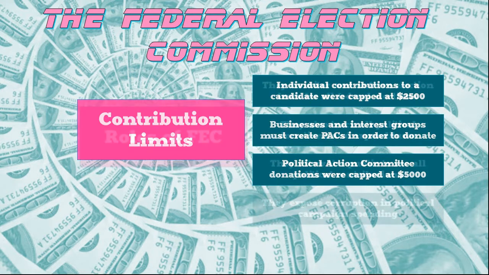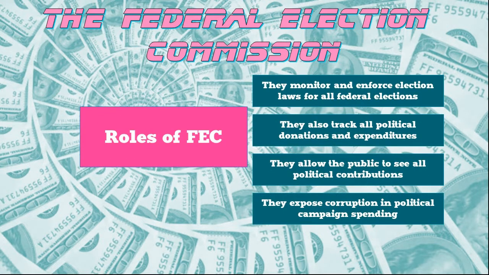The FEC's job is to monitor and enforce election laws for all federal elections. So this is monitoring all of the elections for president and for Congress. They track all political donations and they track political spending, and they make sure that that's information that's accessible to us. So regular people can look this information up and see the political contributions and see how the campaigns spend their money. This plays a big role in exposing corruption in political campaign spending. They'll bring charges against campaigns that spend their money in illegal ways.